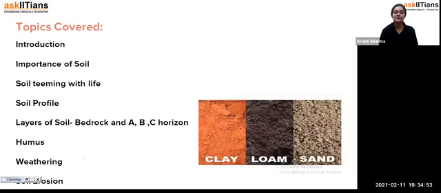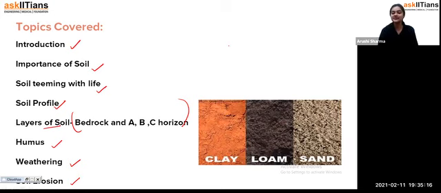So these are the topics, students, which we are going to cover in today's class. It's all about the introduction, then importance of soil, soil teeming with life, soil profile, layers of soil, that is how many layers are present in it, humus, weathering, and soil erosion. We are going to see all these topics in this session.